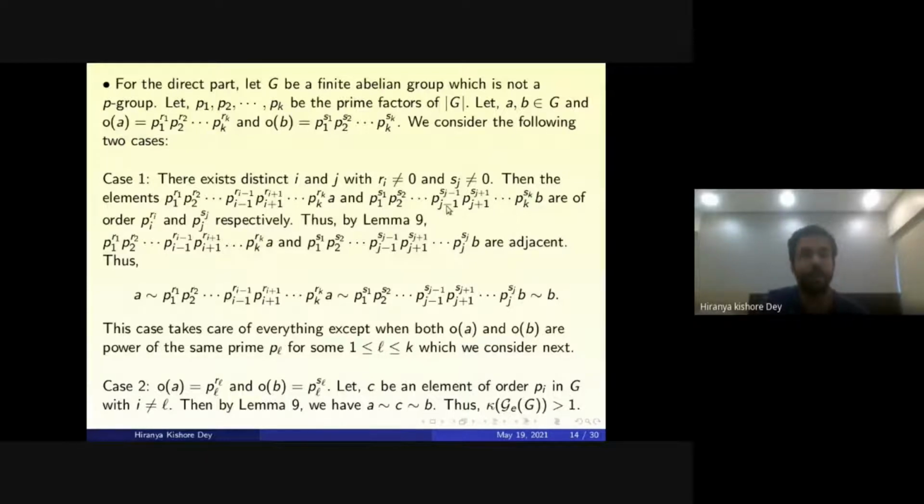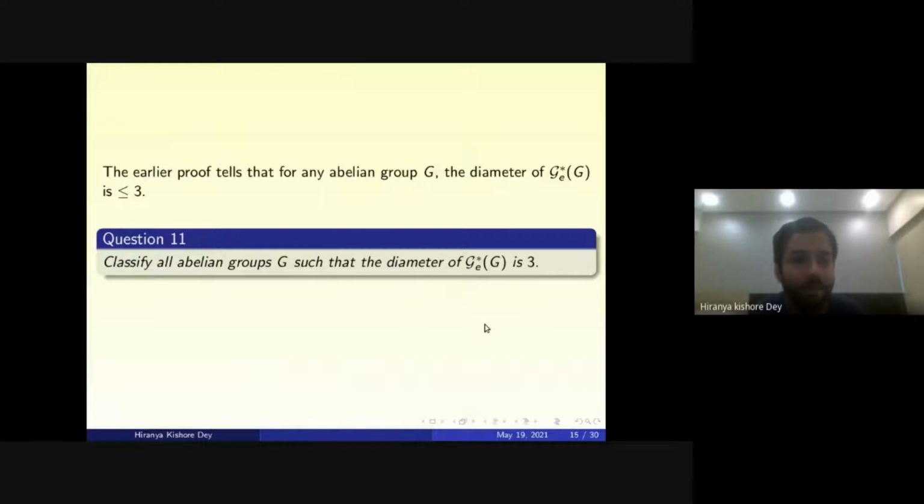So apart from showing the connectivity, what the proof shows is that in both cases, if we take any two vertices A and B, there exists a path of length less than or equal to 3 between these two vertices. So the earlier proof tells that for any abelian group G, the diameter is less than or equal to 3. So one can consider the question of classifying.